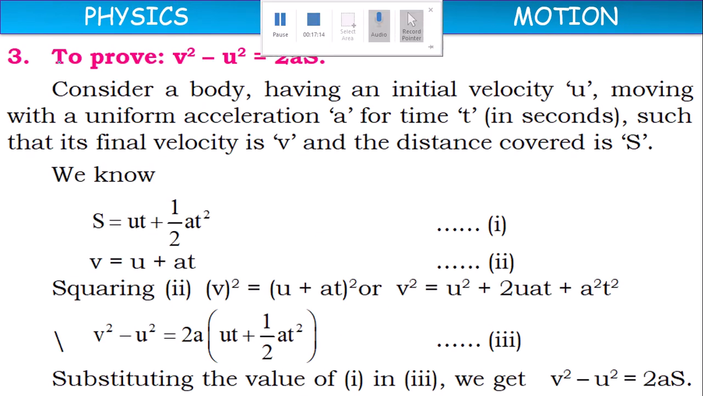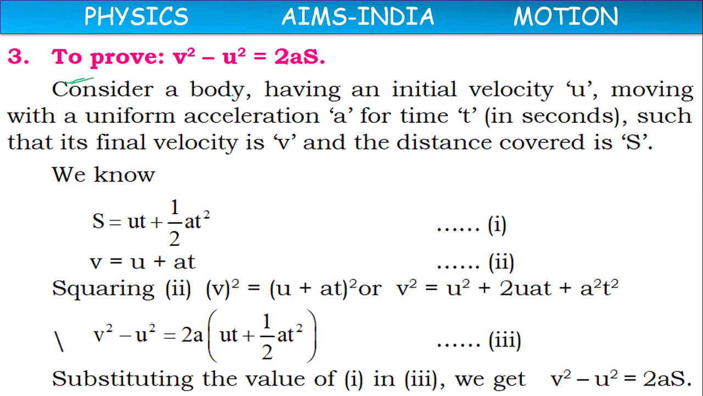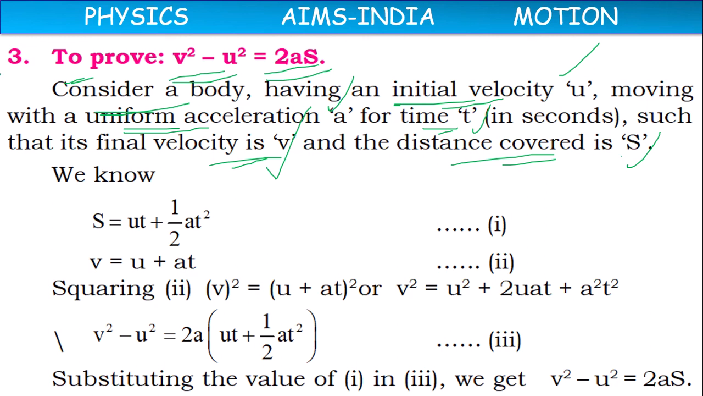Next, we have the third equation: v square minus u square equals 2as. Consider a body having initial velocity u, moving with uniform acceleration a for time t, final velocity v, distance covered s. For all the equations of motion, the situation is the same. We have already derived two equations, s equals ut plus half at square, and v equals u plus at. With these two, let's derive the third equation of motion.